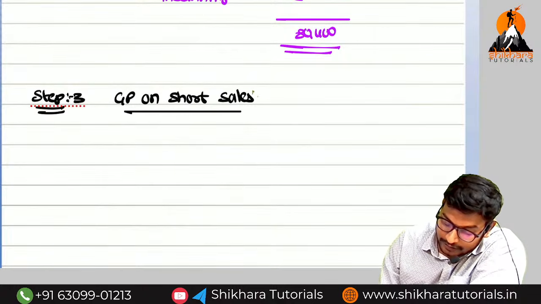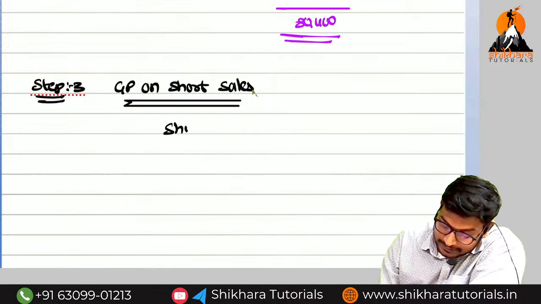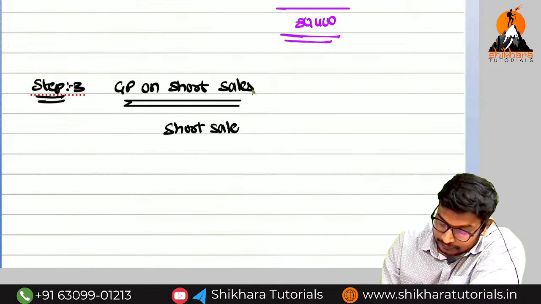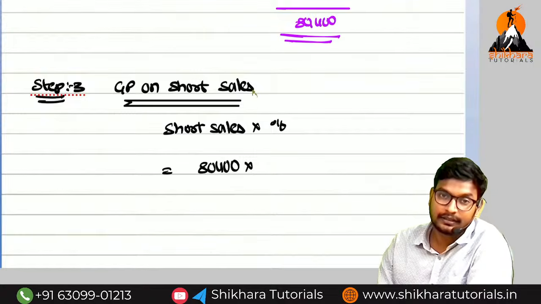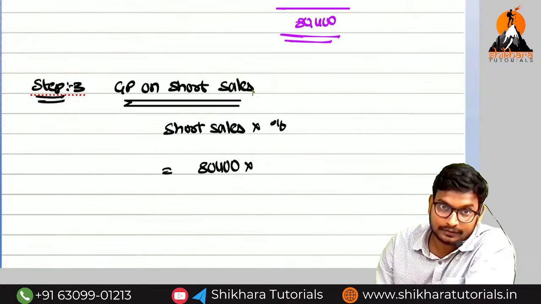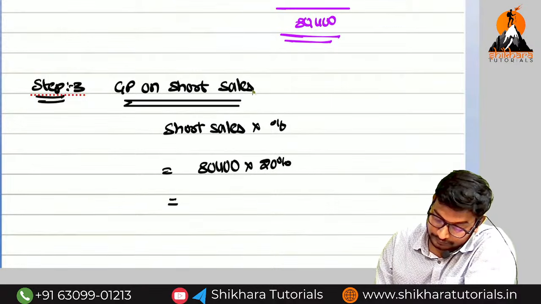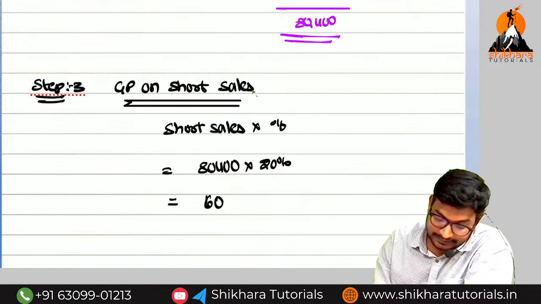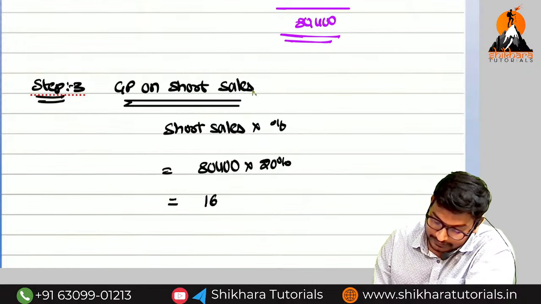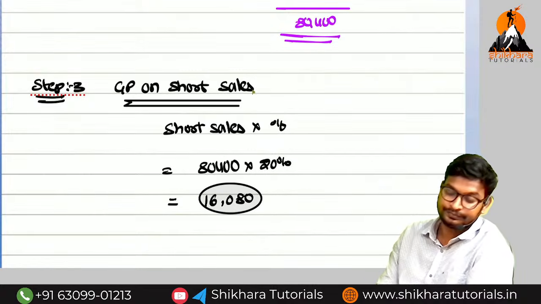How can we find out the gross profit on short sales? Short sales into the percentage. How much? 80,400 into the gross profit percentage, 20%. How much? 16,080 rupees. Okay? Correct?